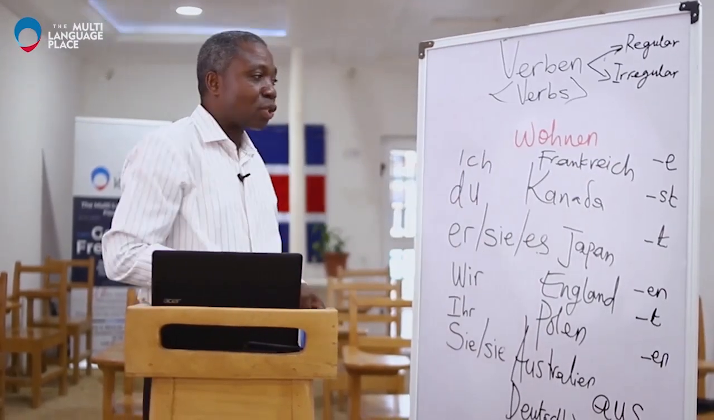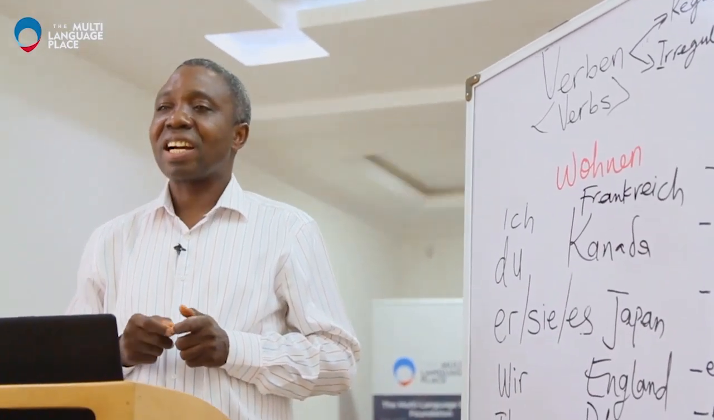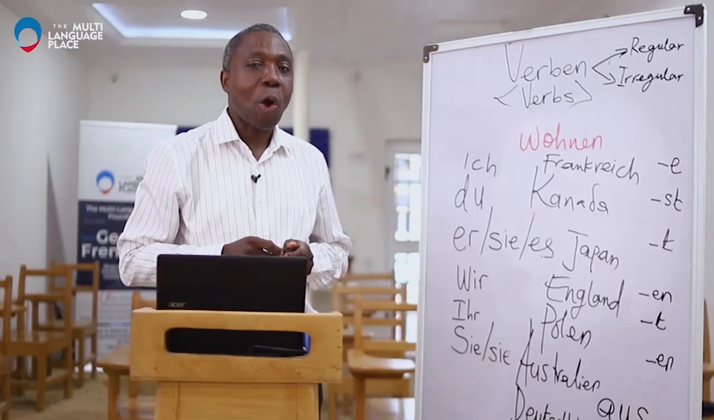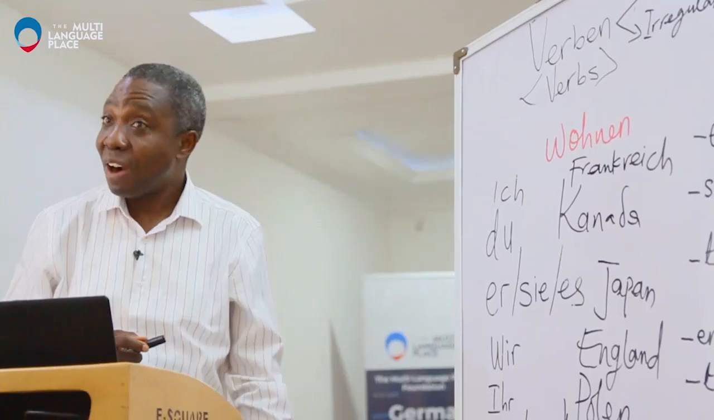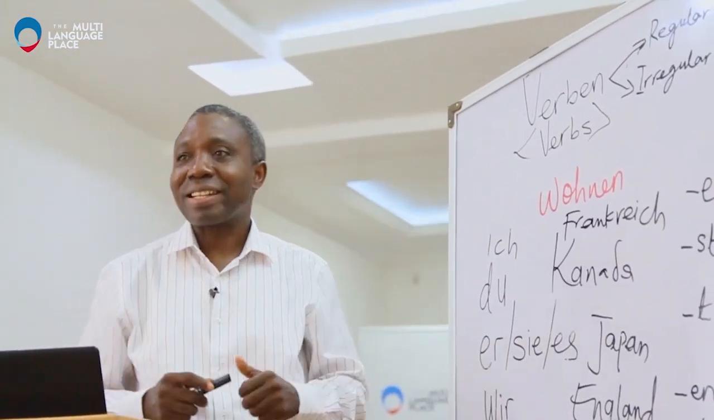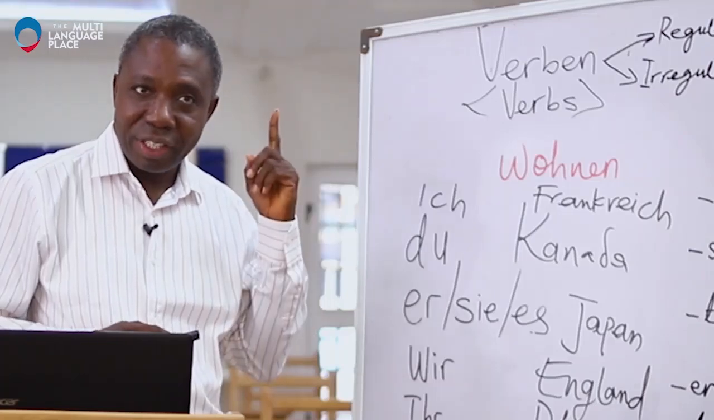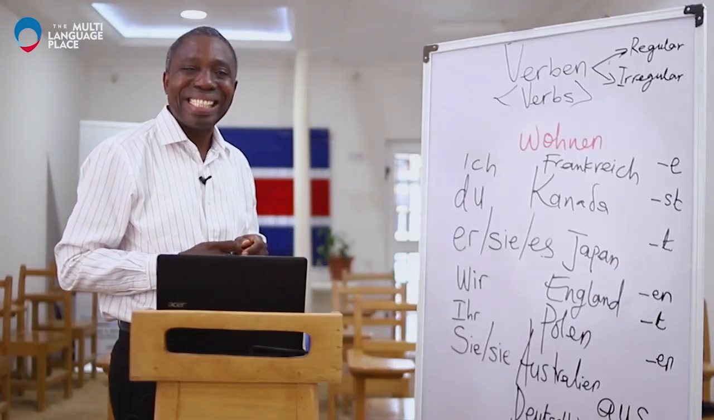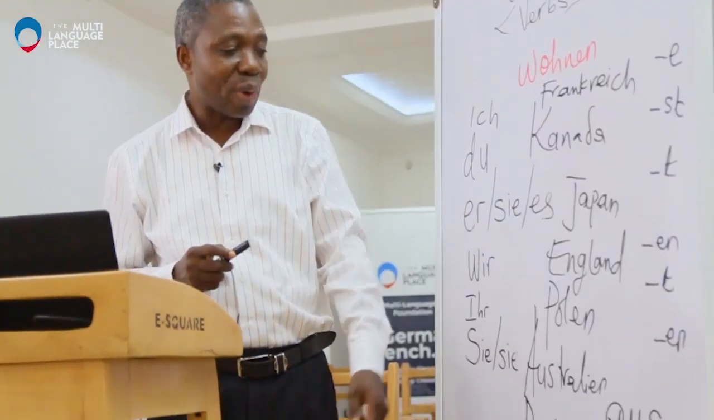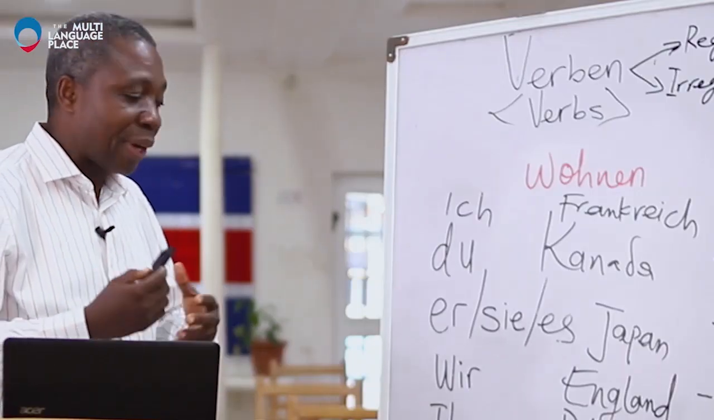Okay, we start with the last one. Frankreich. Say it after me. Aus Frankreich. Sie kommen aus Frankreich. Okay, that is France. Canada, that's clear. Canada. Japan. Understand the pronunciation. Japan. Du kommst aus Japan. And then the next one, England. Kommt aus England. That one is also clear.